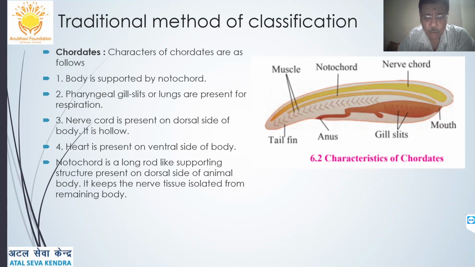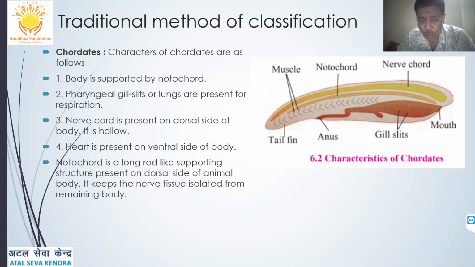Okay, so let's talk of chordates as an example. The animal kingdom has been divided into non-chordata and chordata. Now when I come to chordata, you can see they have a notochord, dorsal notochord. What is a notochord? It is a supporting framework which will support the nerve cord, which in human beings has been developed into the spinal cord. So we have the vertebral column which is supporting it. Actually that vertebral column, which is bones now, is initially notochord in the embryonic development or in an embryo. So the body is supported by a notochord.